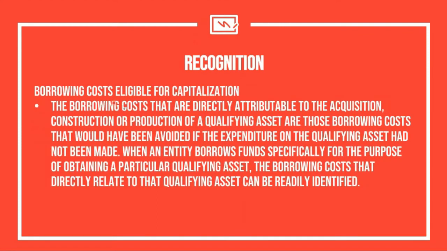So, borrowing costs that are eligible for capitalization are as follows. The borrowing costs that are directly attributable to the acquisition, construction, or production of a qualifying asset are those borrowing costs that would have been avoided if the expenditure on the qualifying asset had not been made. When an entity borrows funds specifically for the purpose of obtaining a particular qualifying asset, the borrowing costs that directly relate to that qualifying asset can be readily identified. Okay?